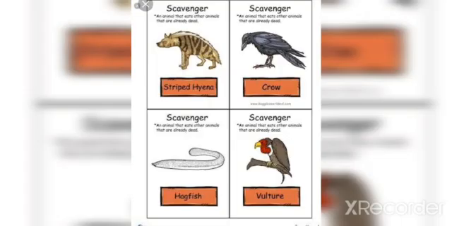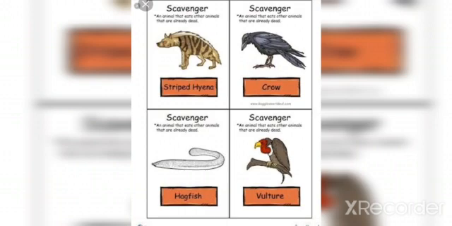So apart from these herbivorous, carnivorous and omnivorous animals, there are some other categories also. There are some other types of animals also. These types are scavengers and decomposers. So what are scavengers? Scavengers are also animals that eat flesh of dead and decaying animals.